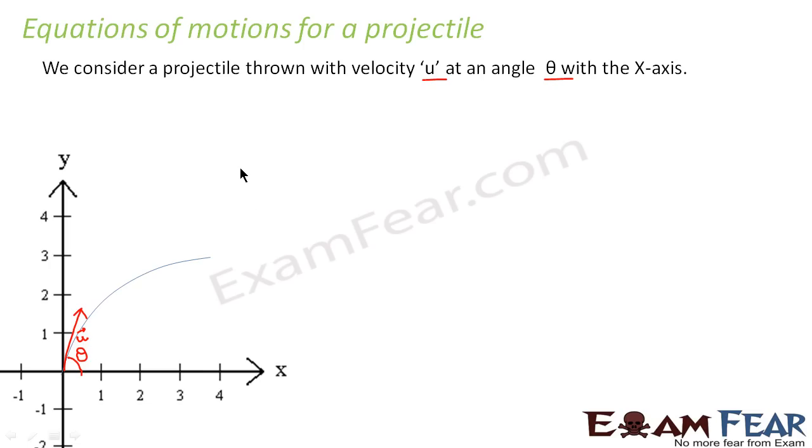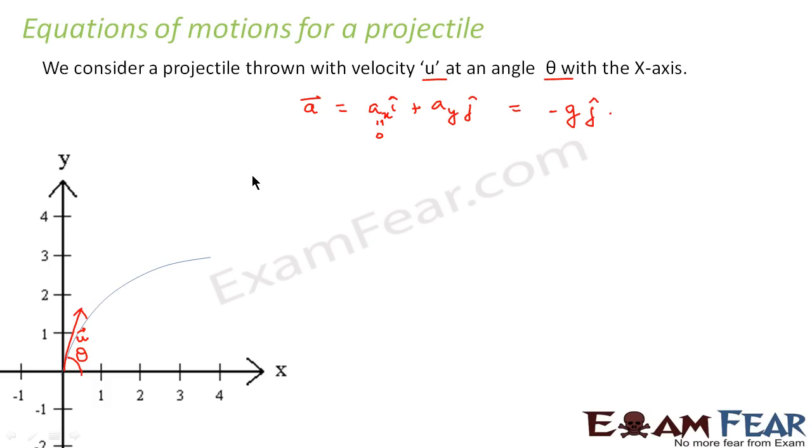So we have to find out its equation, right? Just now, when I introduced the projectile, I told you that in this case the acceleration acts only along the y-axis. There is no acceleration along the x-axis. So acceleration is ax i cap plus ay j cap. In this case ax will be equal to 0 because there is no acceleration along the horizontal direction. What would be ay? ay would be equal to minus g because the acceleration will act in the negative y direction. So the acceleration will be minus g j.